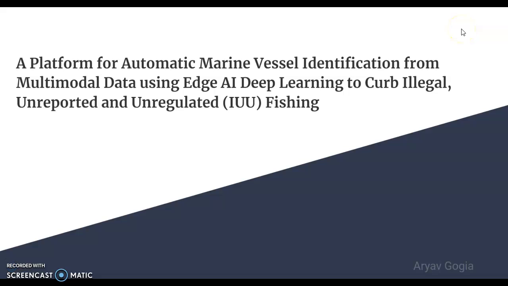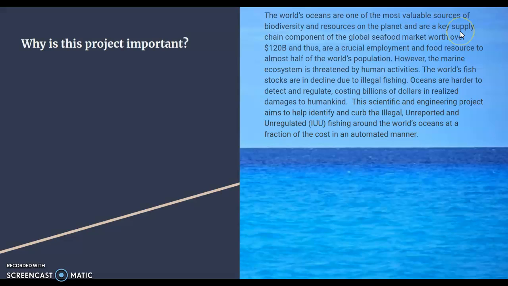A platform for automatic marine vessel identification for multimodal data using Edge AI deep learning to curb illegal, unreported, and unregulated fishing. Why is this project important?